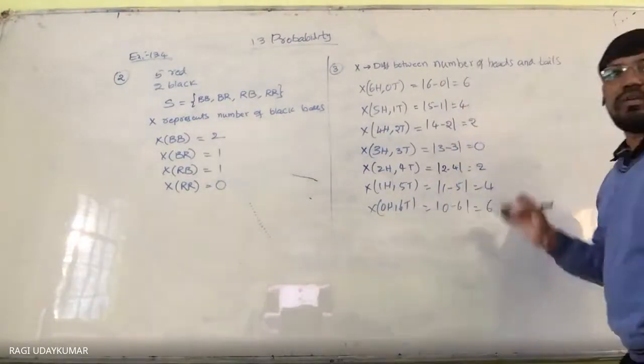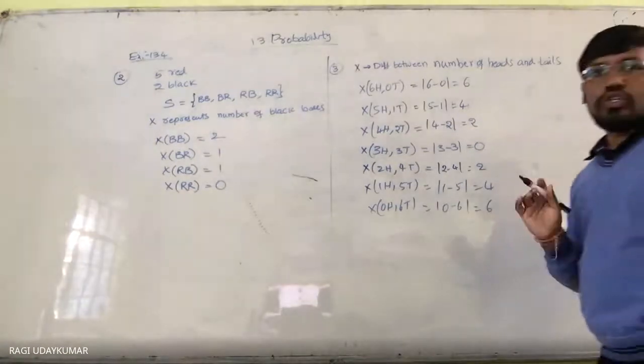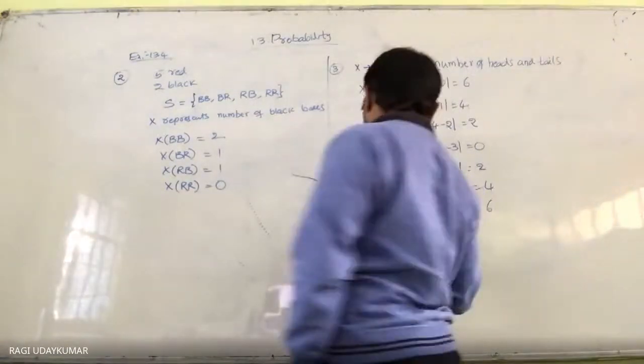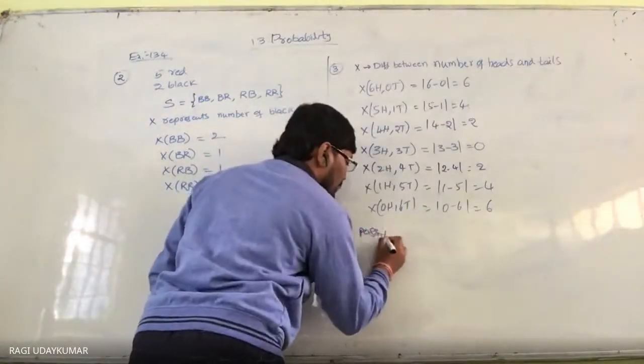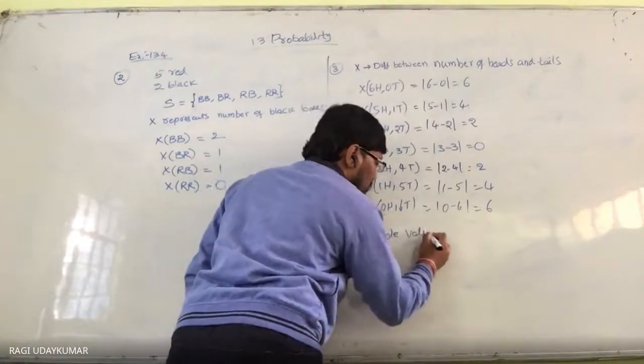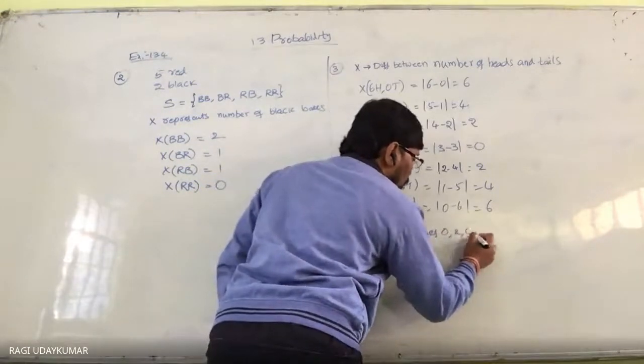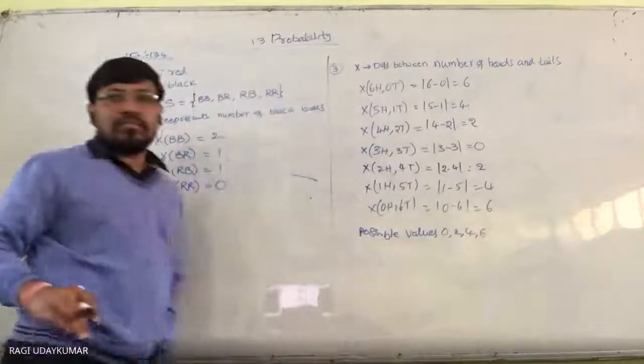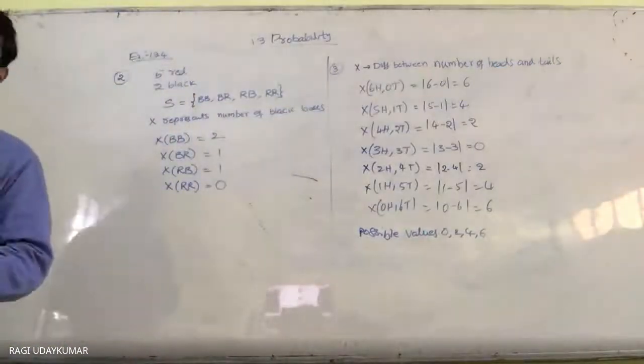So what are the possible values you are going to get? 0, 2, 4, 6. Did you understand here?